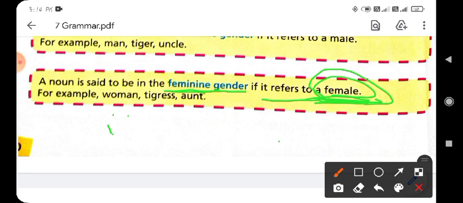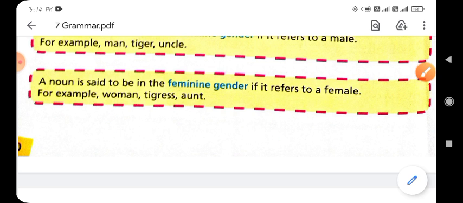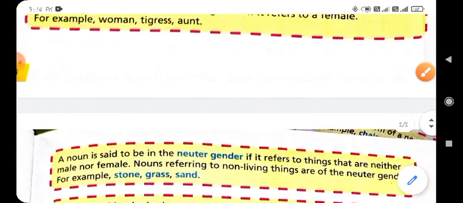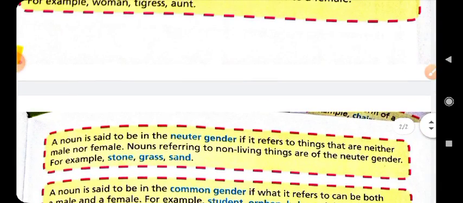The simple way of changing the masculine gender to the feminine gender is by adding e double s at the end of the noun. Like lion is a masculine gender.